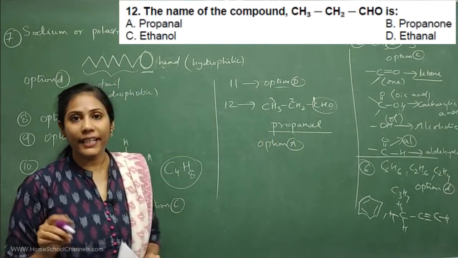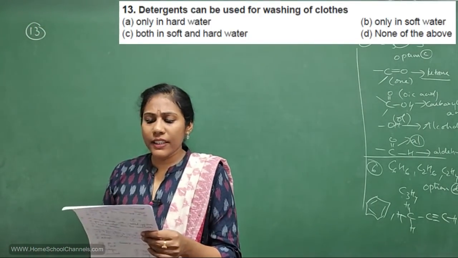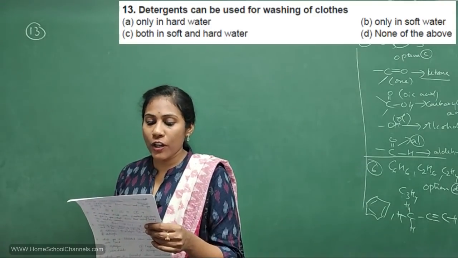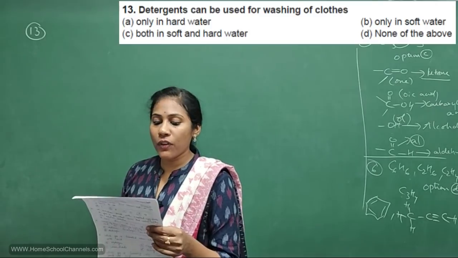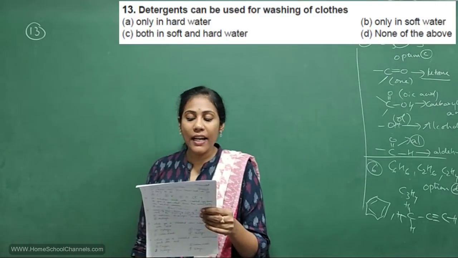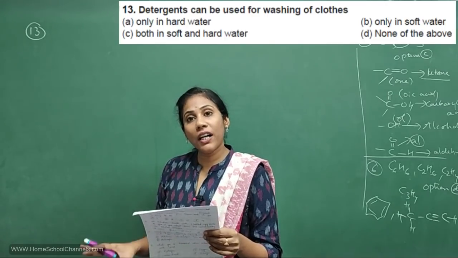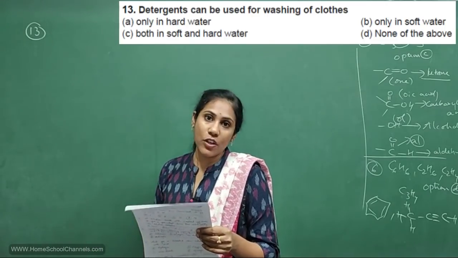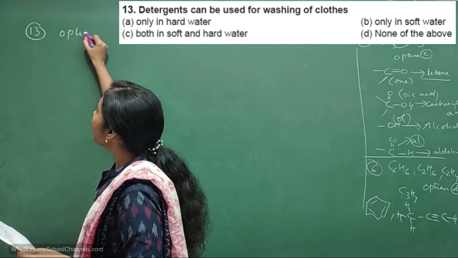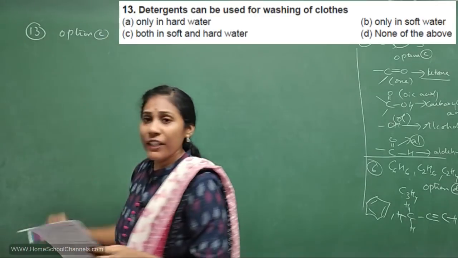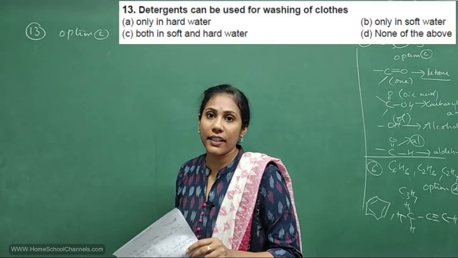Okay, so this is about your 12th question. Coming to 13th question, guys. Detergents can be used for washing of clothes only in hard water, only in soft water, both in soft and hard water, none of the above. Say detergents will work in both hard water and soft water. Okay, so what is the option here? Option C is answer. If it was soap, soap will work only in soft water.